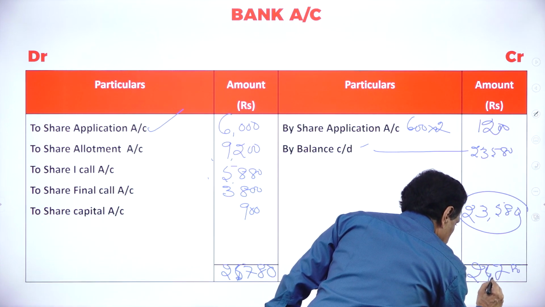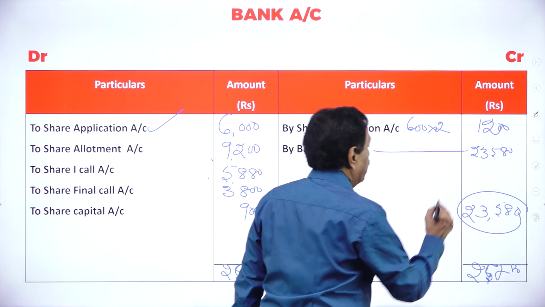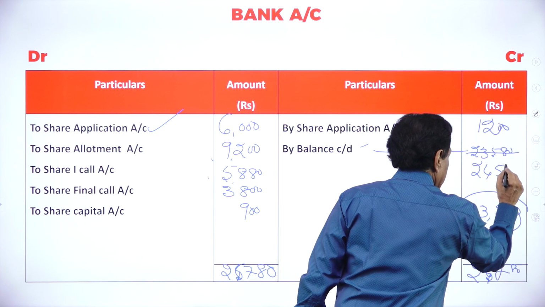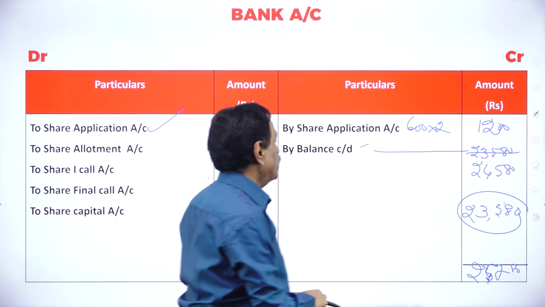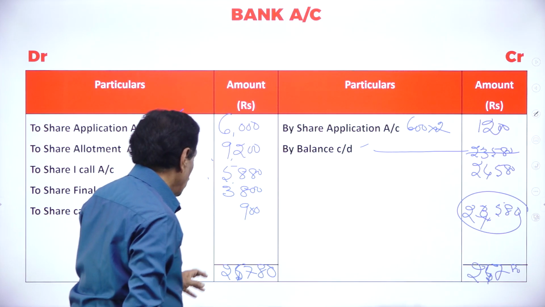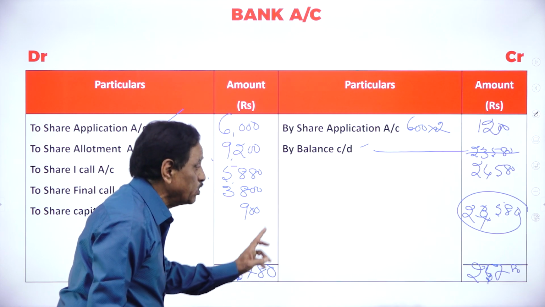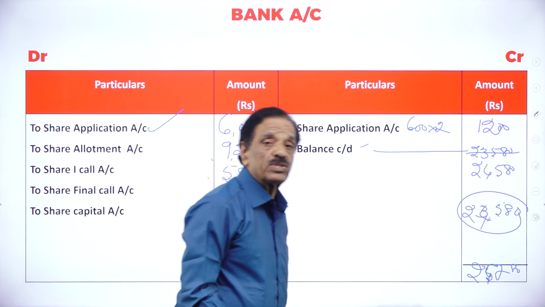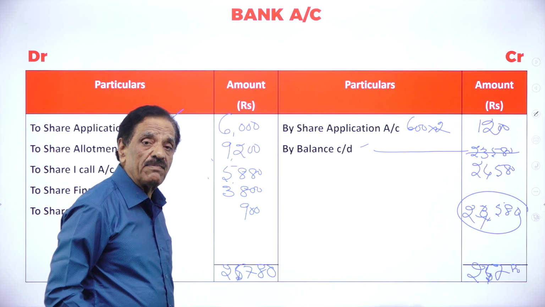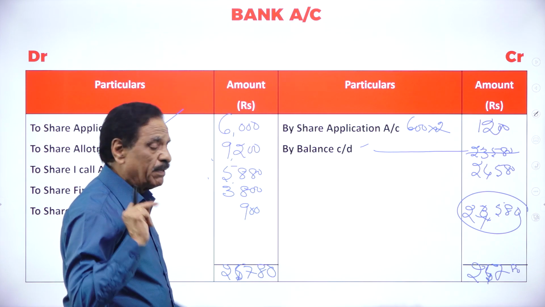Sorry, 25,780. The difference is 24,580. So what is 24,580? That is your cash at bank. What's the total amount? 25,780. How much difference will come? 24,580. That goes to the cash at bank.